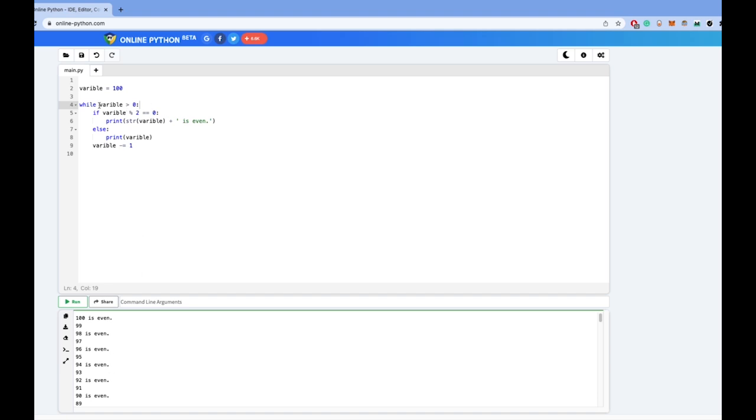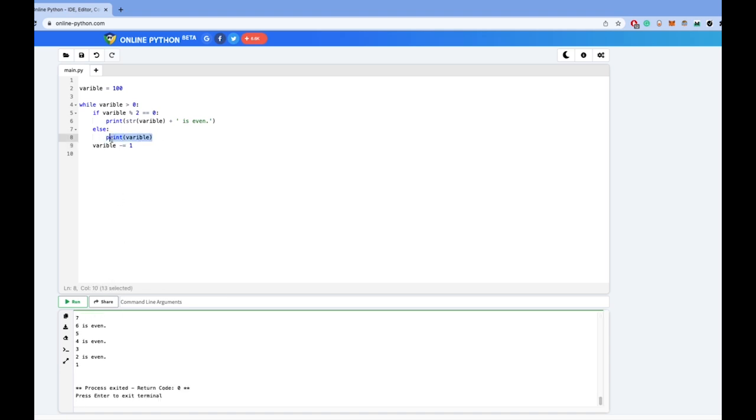The reason is, for each iteration of the loop, we start at 100. If 100 divided by 2 has a remainder of 0, we print is even. So, because it is even, we print is even. If it does not satisfy this condition, we just print the variable, which happens to be just the number.